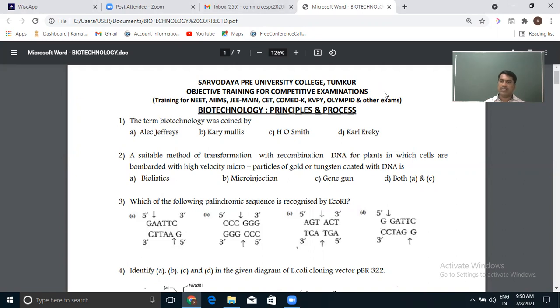Then, joining that DNA, the gene of interest, with the vector DNA or directly to the host DNA, we need one more enzyme called molecular glue or gum, that is DNA ligase. So some of these enzymes we are going to discuss. Related to that there are also some questions.